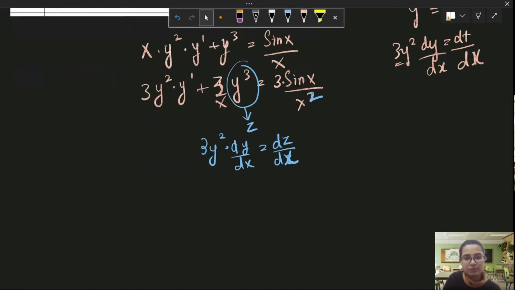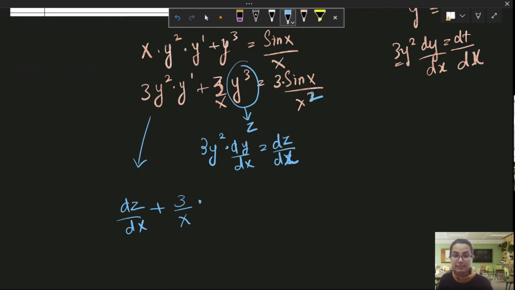And this becomes dz over dx plus 3yx, x is intact as it is, y cube is z, is equal to 3 over x square sine x. Now this is a linear differential equation and you can easily solve it.